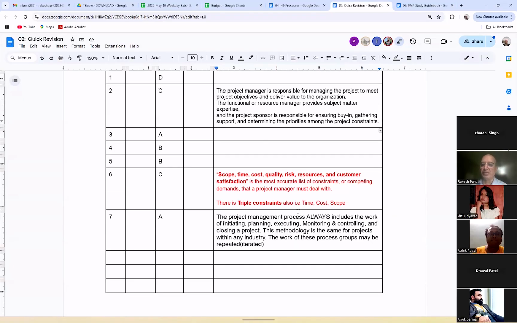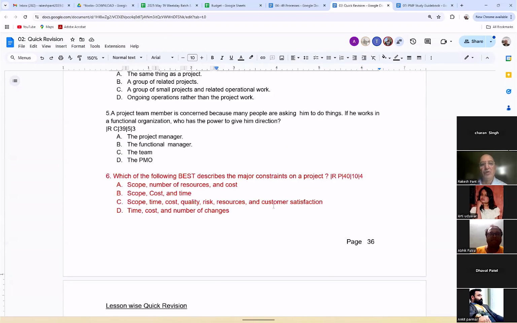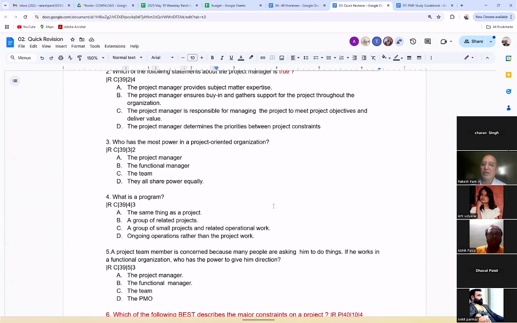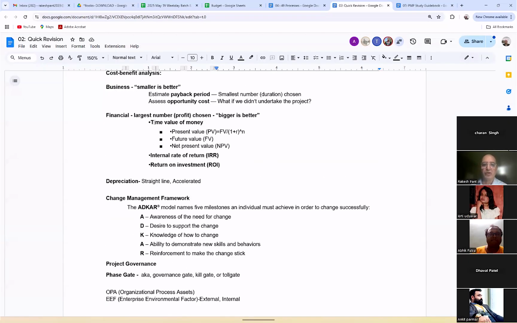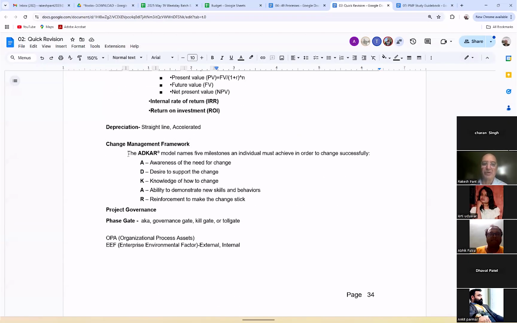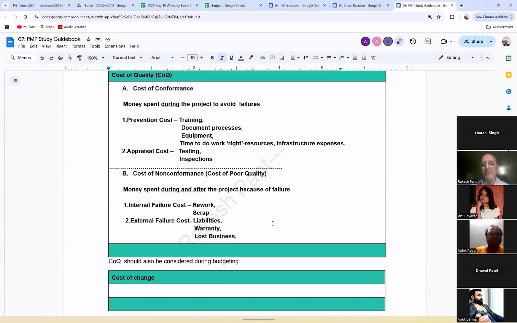Simple thing for me. So no need to go line by line to read the PMBOK 7, right? No, not at all. You have spent this much time. Its crux is only that you have to refer to it. Suppose you don't know about something, go and refer to it. If you are not clear about that, open the process book and find out, and refer to this study guidebook where I'm providing you the presentation, PPTs also. If still you are not able to do it, go to the PMBOK.